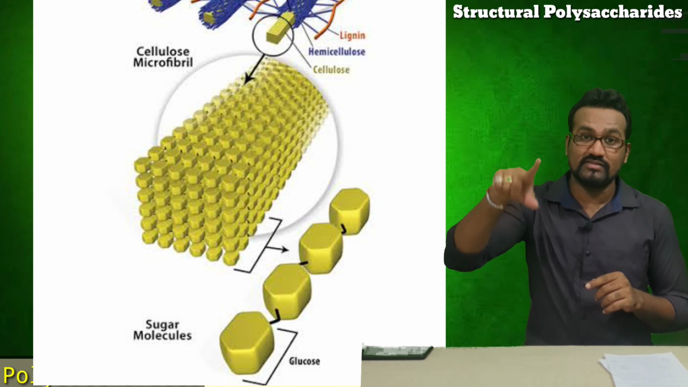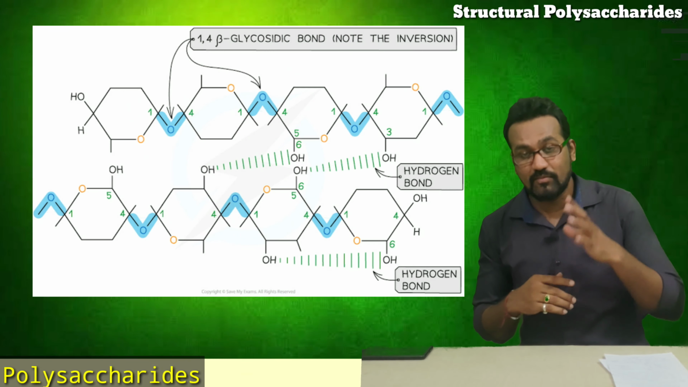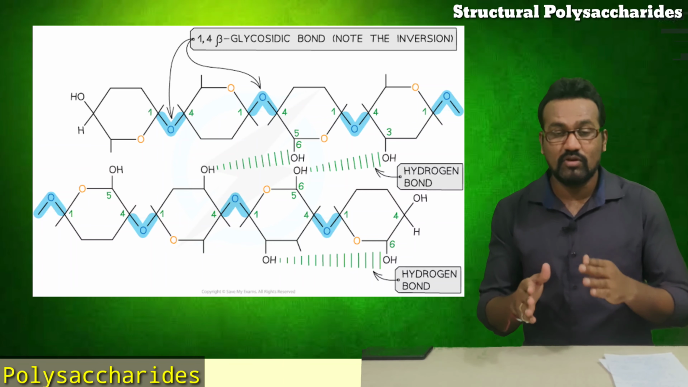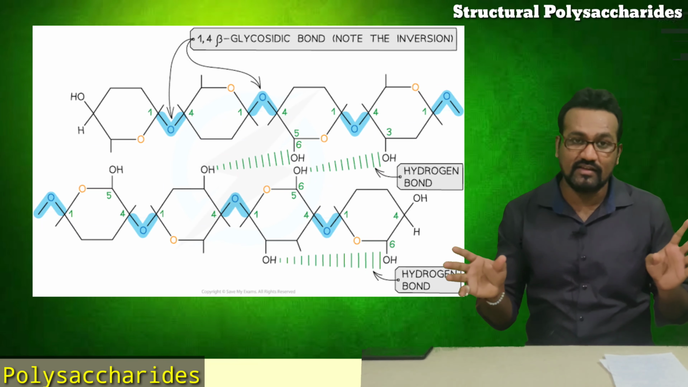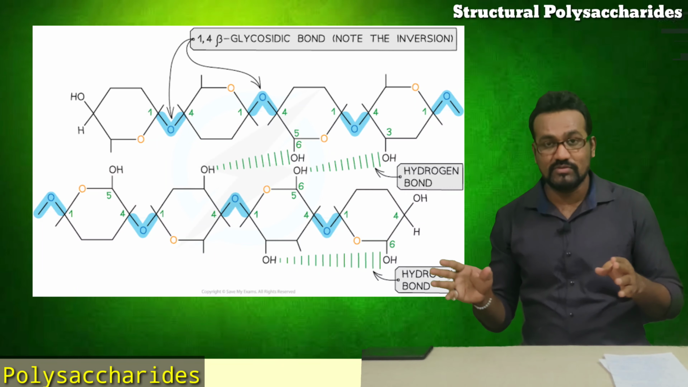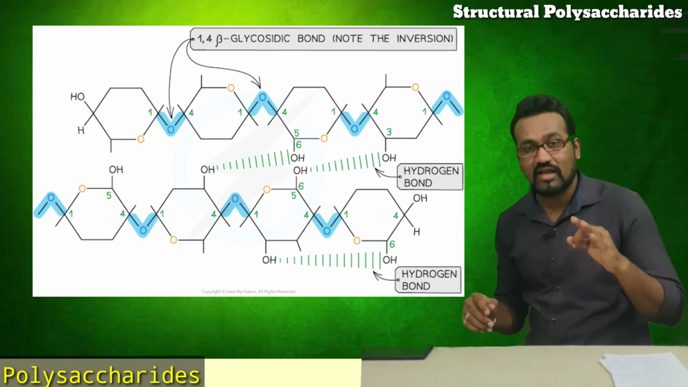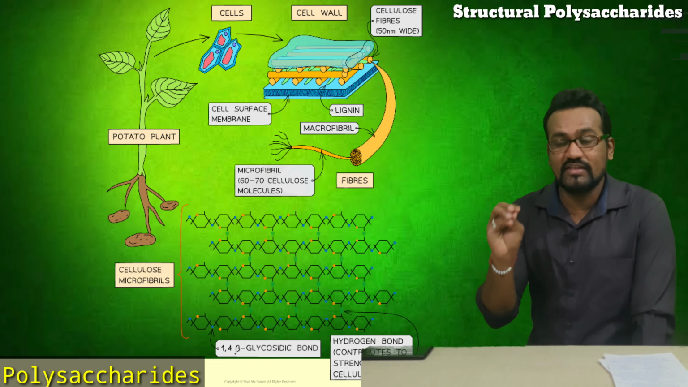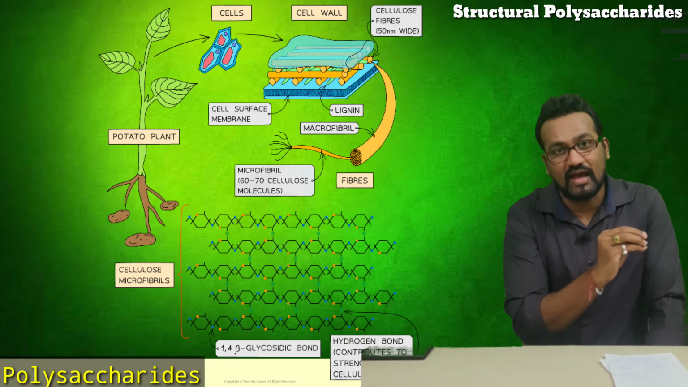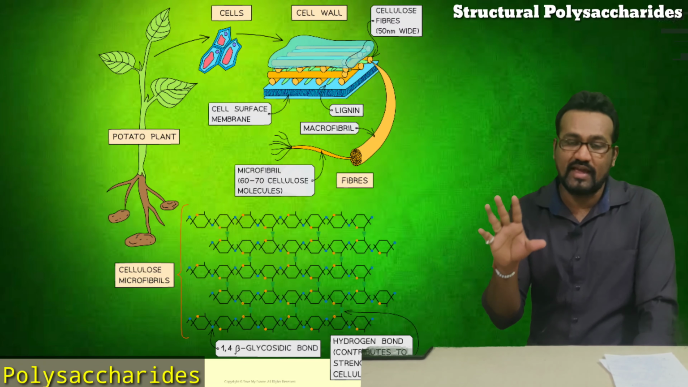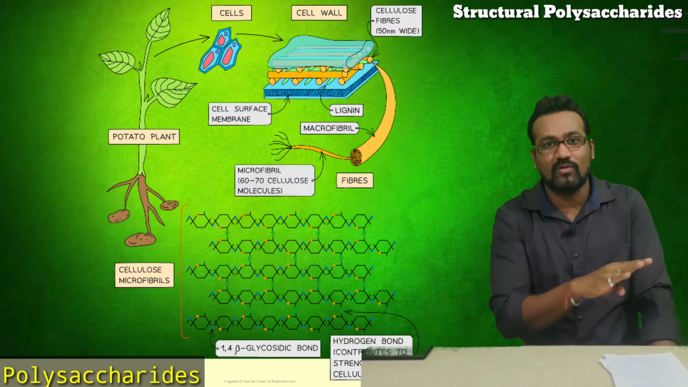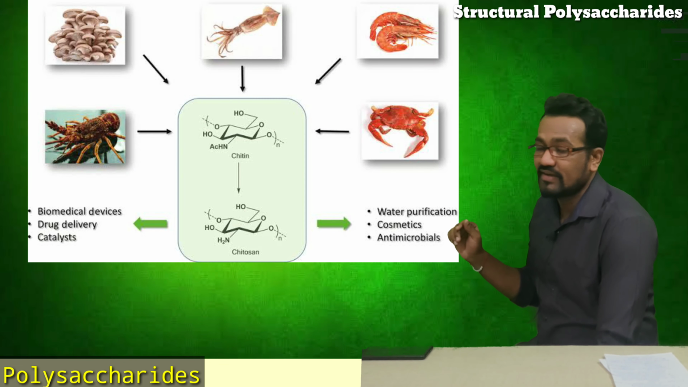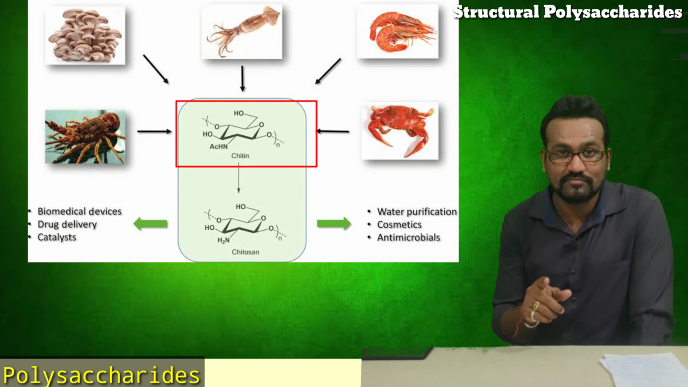But the cellulose fiber consists of glucose molecules, and the bond between these glucose monomers is the beta 1,4 type of linkage. There is no beta 1,6 linkage here. Only beta 1,4 linkage will be present in this cellulose molecule. Cellulose occurs in algae and in plants as structural support in the cell wall or in the xylem.